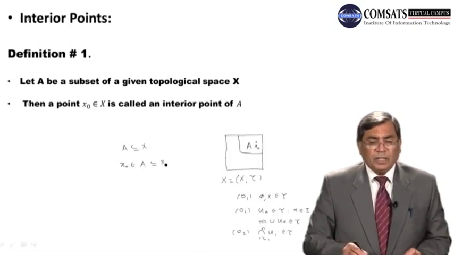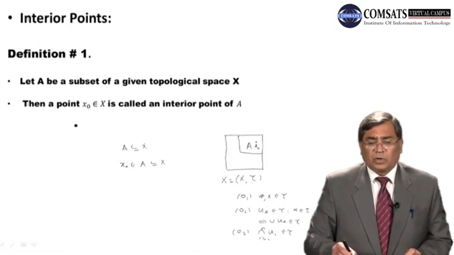Then a point x naught belonging to X is called an interior point of A. This x naught is called an interior point of the set A.